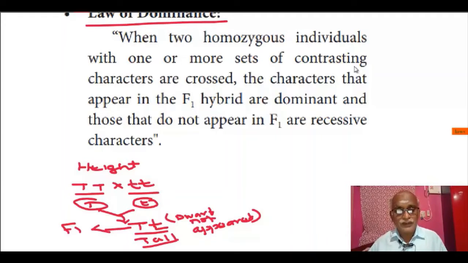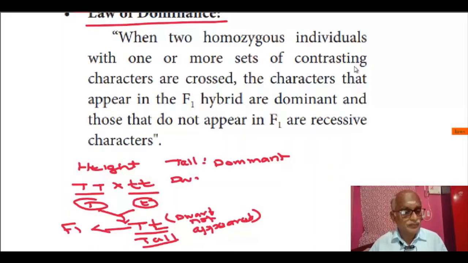So again, when two homozygous individuals with one or more sets of contrasting characters are crossed, the one which is obtained in F1 is called dominant and the one which is not expressed is called recessive. So as per the monohybrid cross, tall is dominant and dwarf is recessive, because the dwarf character does not appear in the F1 generation.